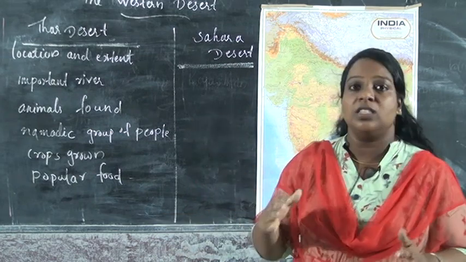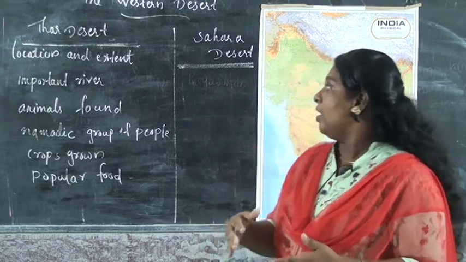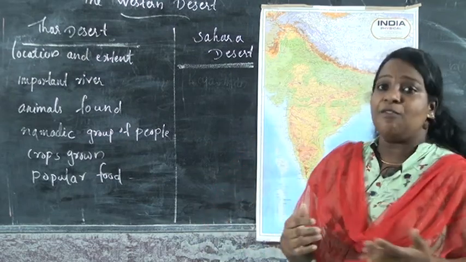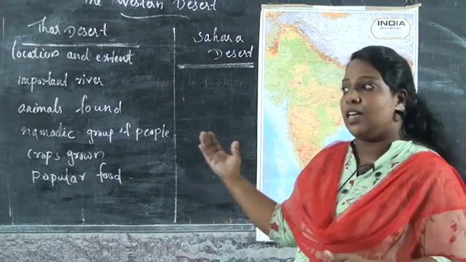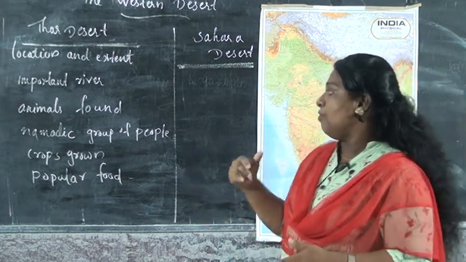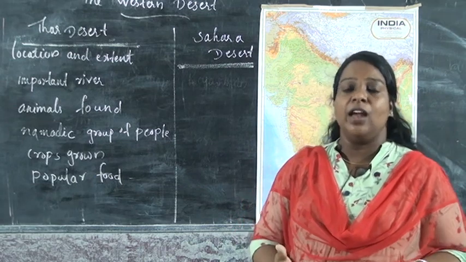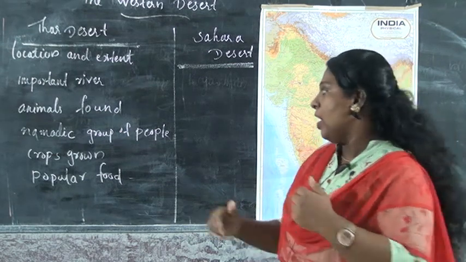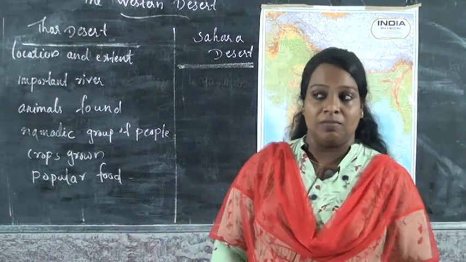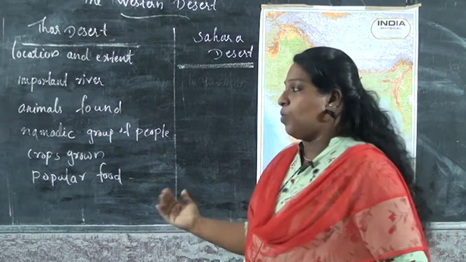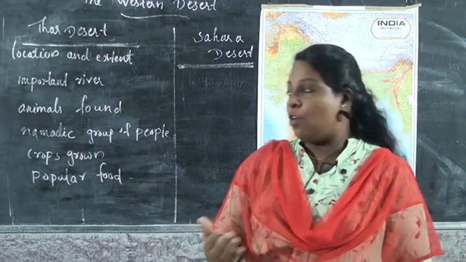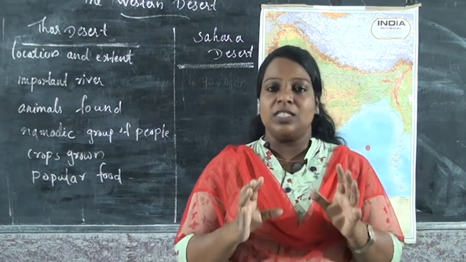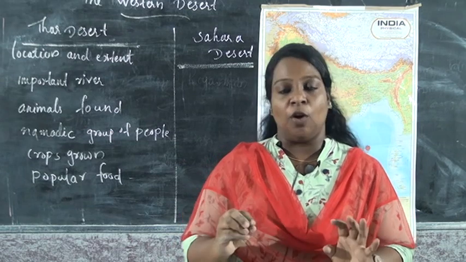From where to where is the Sahara Desert stretched, which is the important river flowing through the Sahara Desert, which type of animals can we see in the Sahara Desert, which type of group of people can be found there and what we call them, what crops are grown there, and lastly what are their popular food items. Every child should search for these points, find out and copy them down in your notebook.